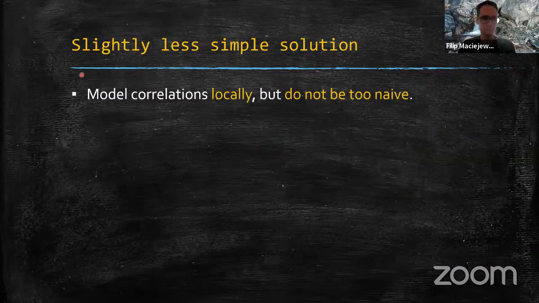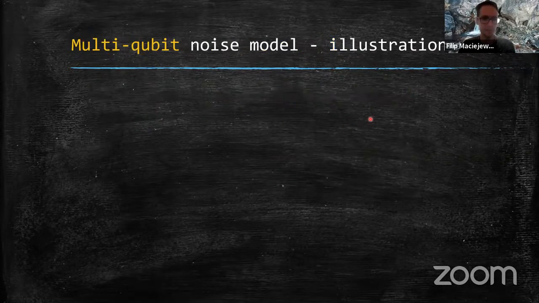Then maybe we can figure out some slightly less simple solution, to still model correlations locally, but not be too naive, like in this completely uncorrelated noise model. And now I will try to explain the main ideas of our readout noise model.